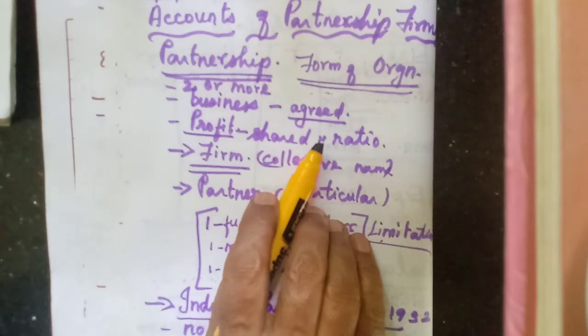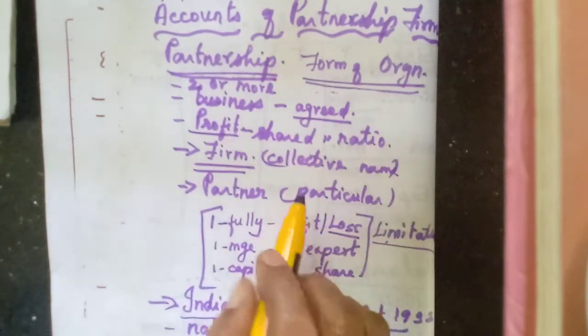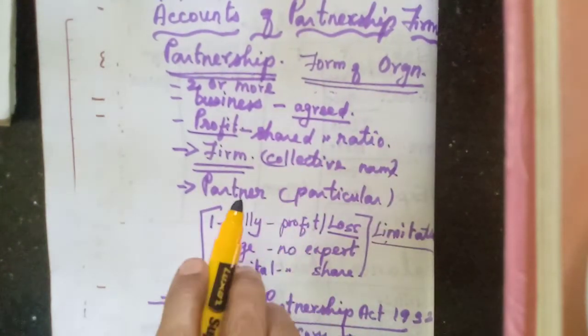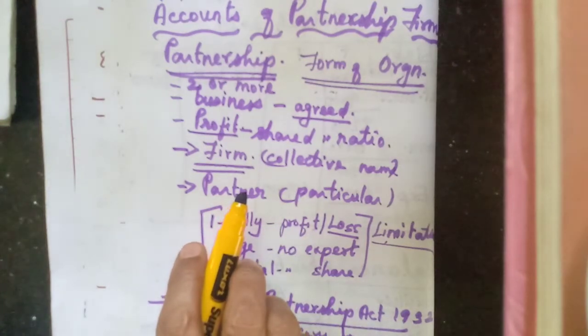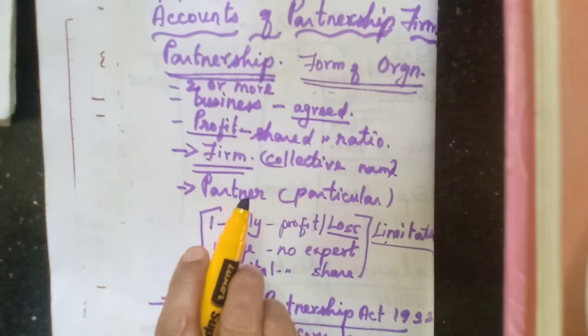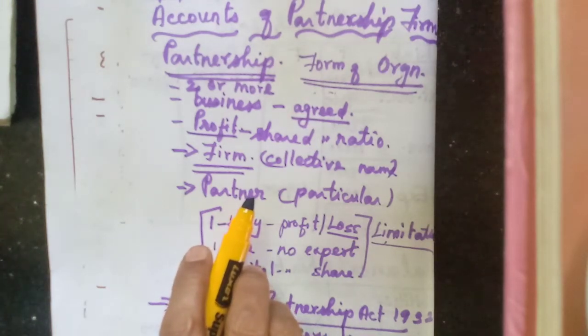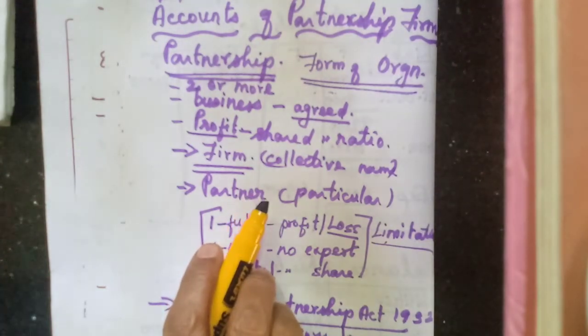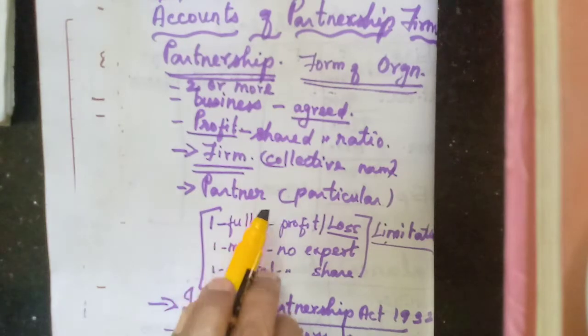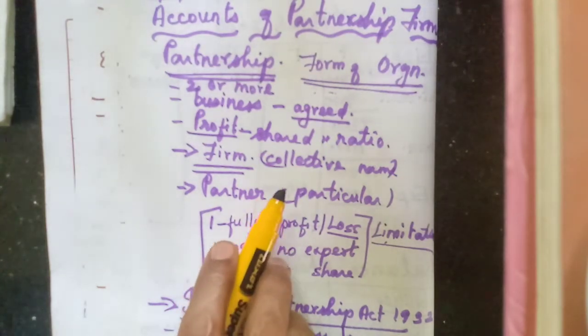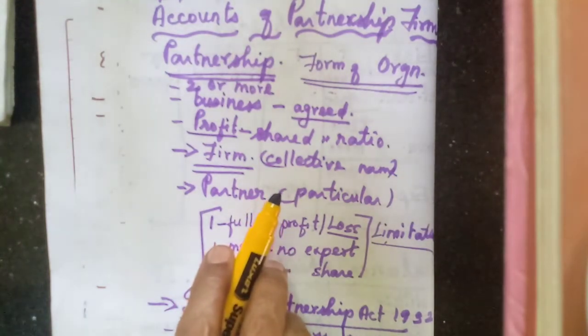For this partnership firm, there is an act. In India, the Indian Partnership Act 1932. Before independence, they had started one act, the Partnership Act. But after independence, the Companies Act 1956 was governing this one, the Indian Companies Act also. But the definition is given by the Indian Partnership Act 1932.